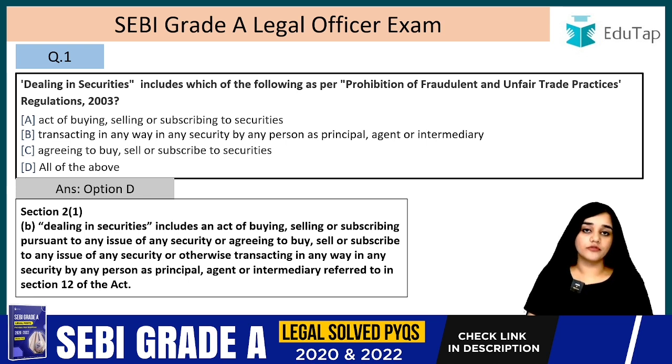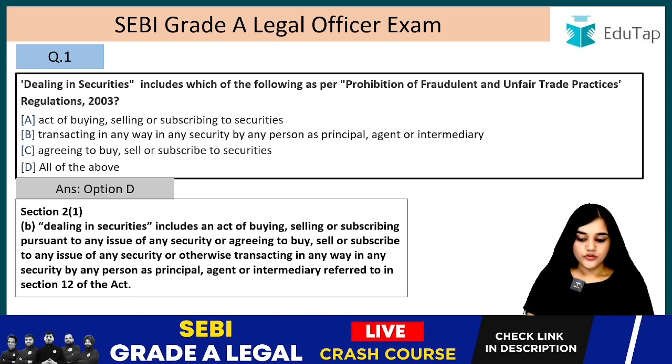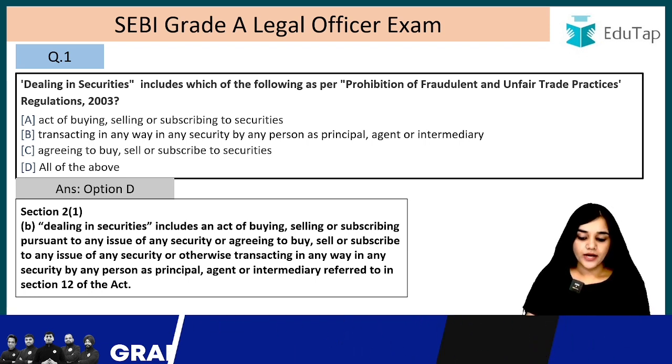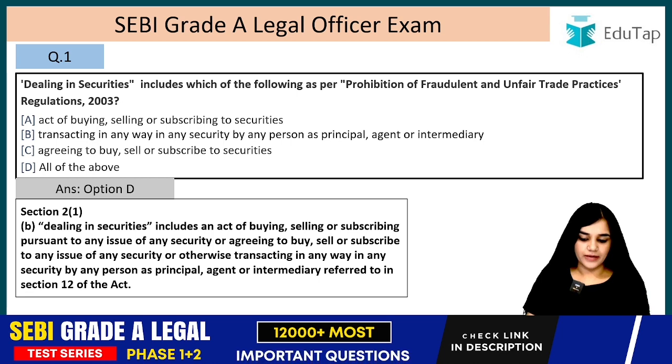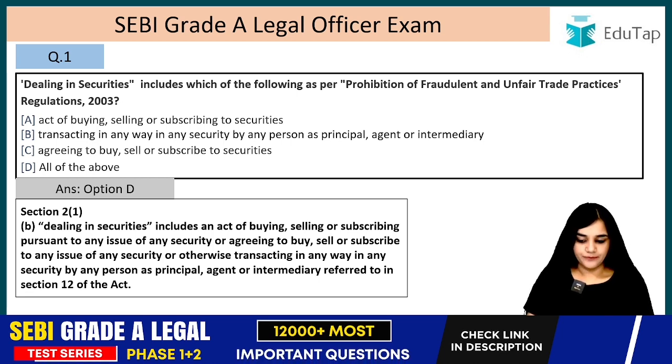So that means all of the above is the right answer. An act of buying, selling or subscribing to securities, this is mentioned. Transacting in any way in any security by any person as principal, agent or intermediary, agreeing to buy, sell or subscribe to securities, option D.